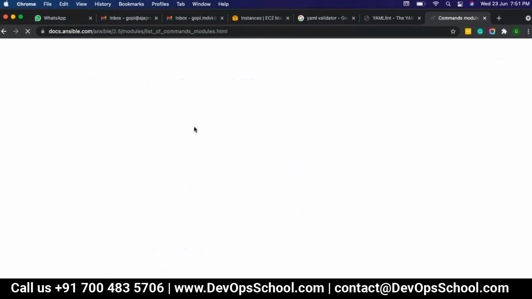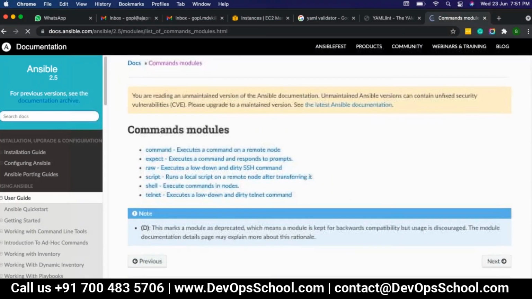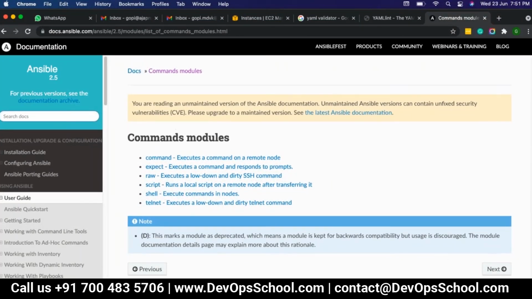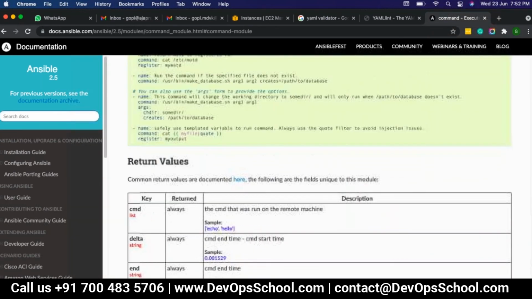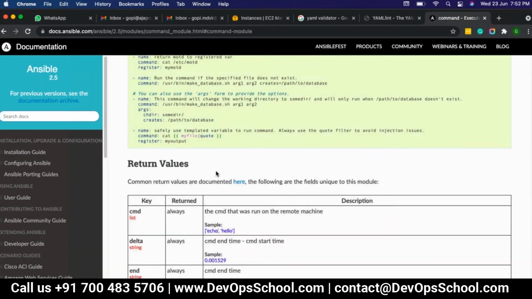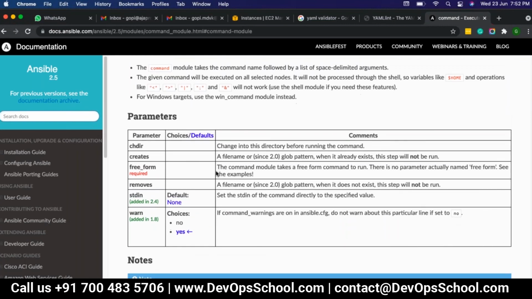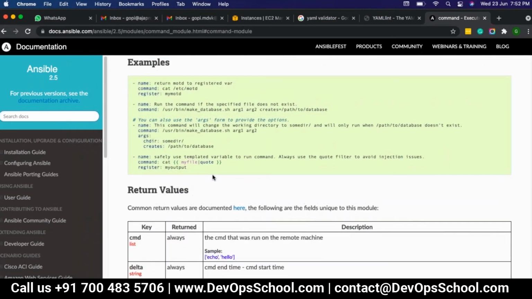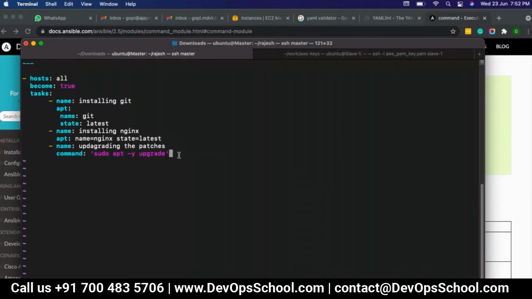In this command module, if you have any other options, we can see. So now there seems to be nothing. I think we should not have these codes. Command means it's a pure command. That's it. Sudo apt upgrade -y. Then the last one is restarting the Nginx.